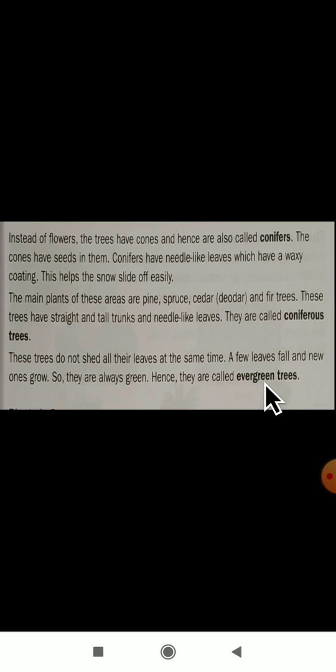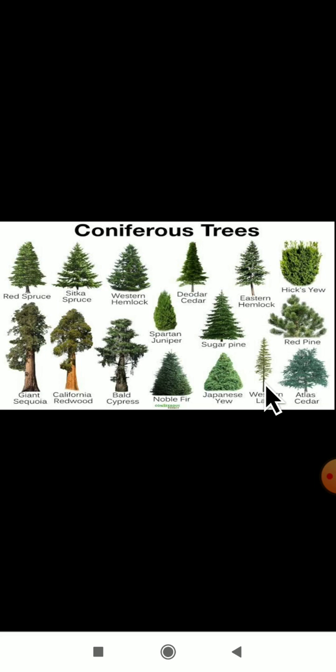What you have to do here is read this para which is given on page number 188. Plants in the mountains. Which plants will grow in a mountain? Why are these trees called coniferous trees? Why are coniferous trees evergreen trees? All this you have to read from your textbook, and find out the difficult words from this para.